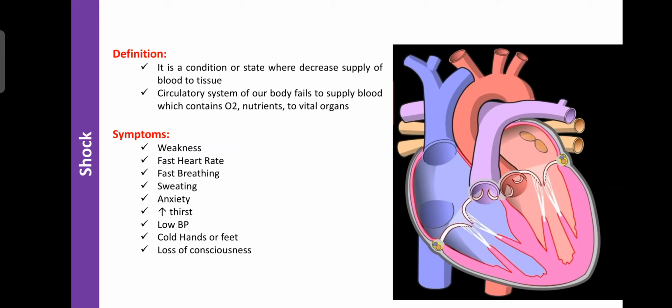Okay. So next one is fast breathing. That is also one of the symptoms. Then sweating, then anxiety. Due to hallucinations or lack of blood circulation and nutrition, the brain suffers from anxiety or some kind of fear occurs in your body or brain. So that is an indication of shock. You can avoid or minimize the problems by talking with your family members or close friends about them. Further, you can avoid the development of shock, mortality or death.